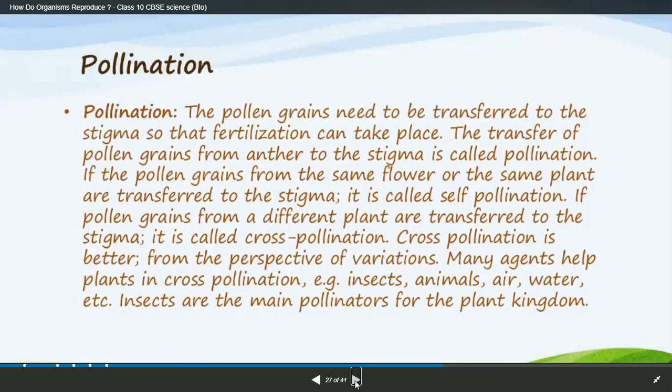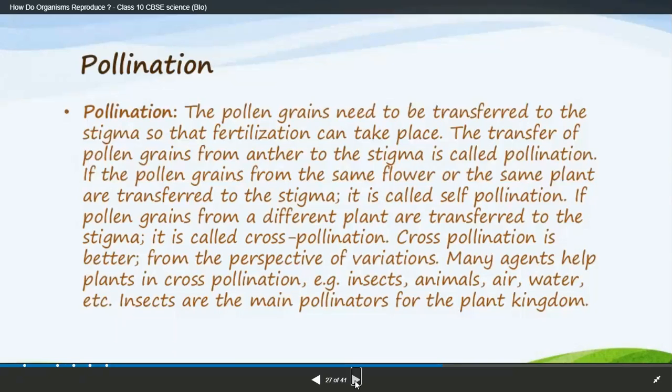There are two types of pollination: self pollination and cross pollination. If the pollen grains fall on the stigma of the same flower, it is known as self pollination.